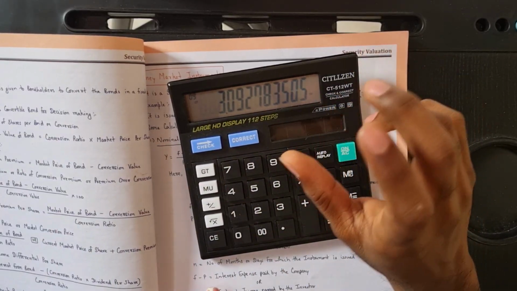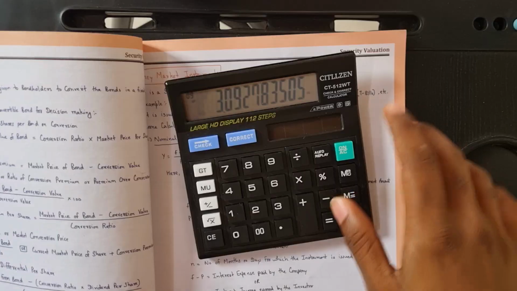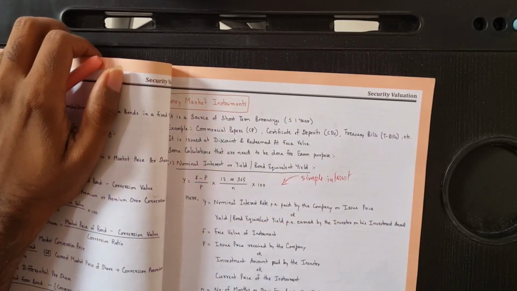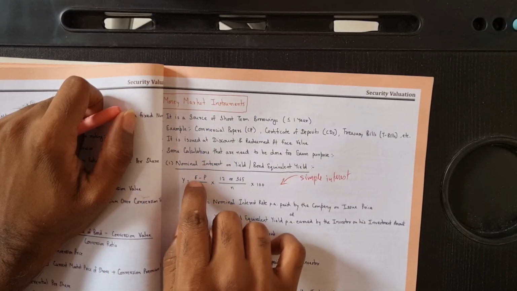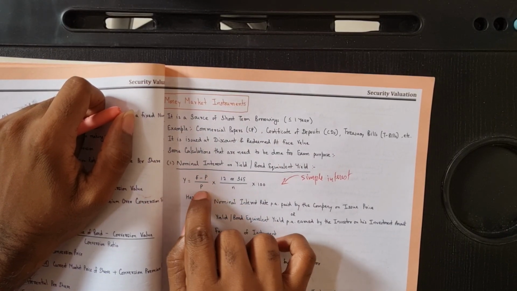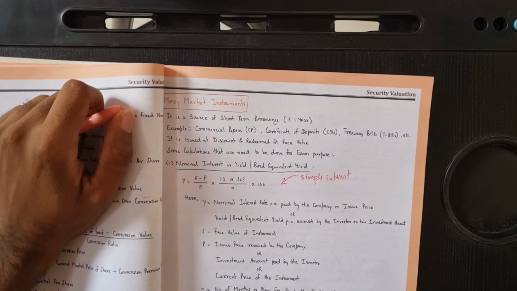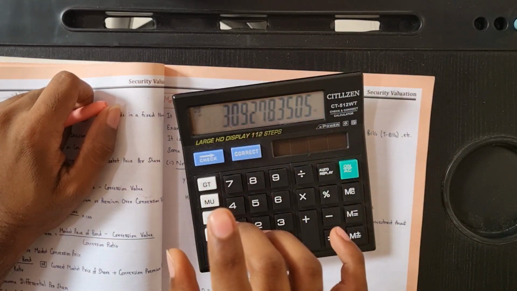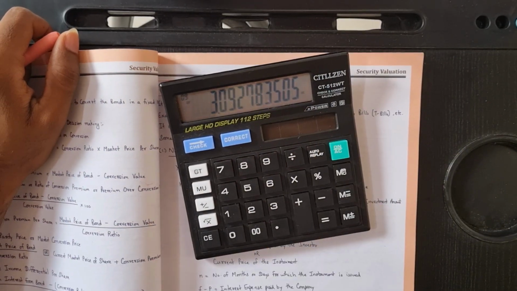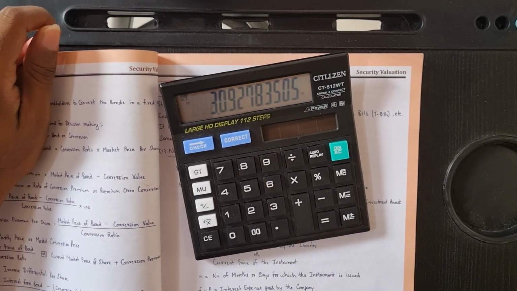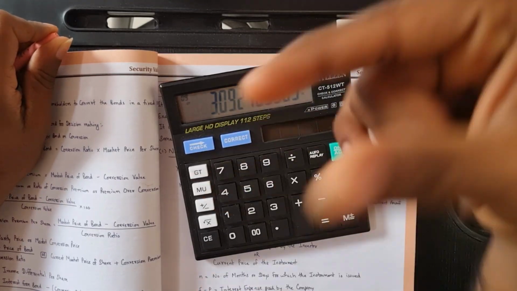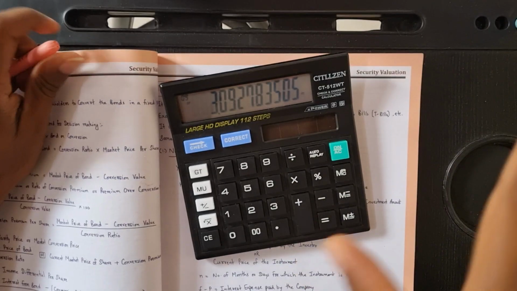It got only 97 rupees, that's why. So what is the formula here? As I told you, 100 minus 97, that is your face value minus your issue price, divided by your issue price. This is only for a certain period. For annualized, how much will it be? Whenever we calculate yield, it will be annualized only, not for a certain period. So we need to calculate annualized yield.